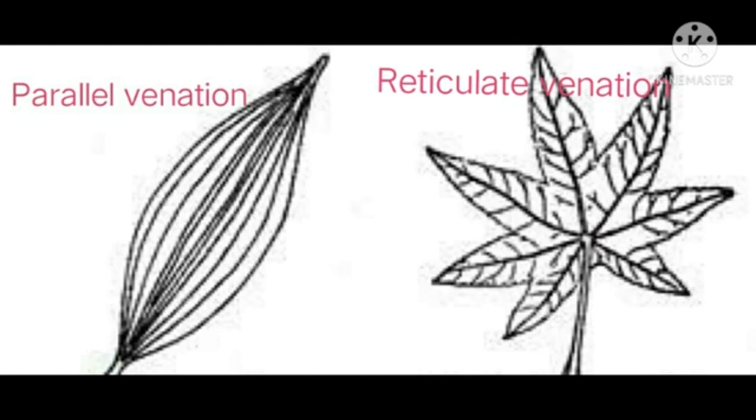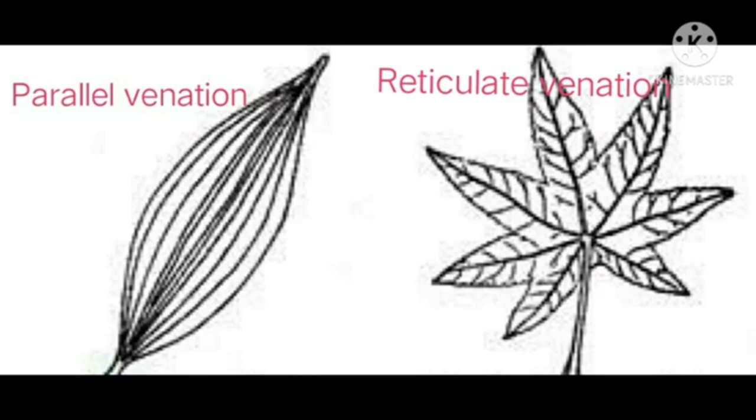The next image is an example for reticulate venation. See, net-like structures are there on both the sides of the midrib. So this venation we call reticulate venation.